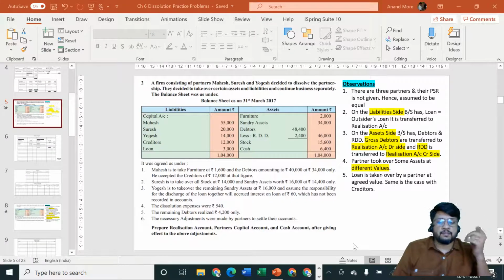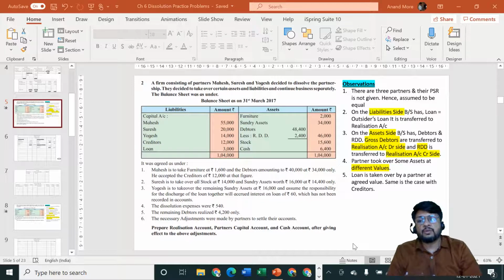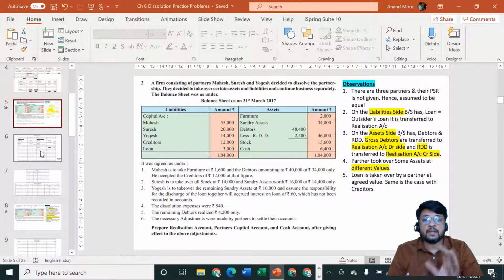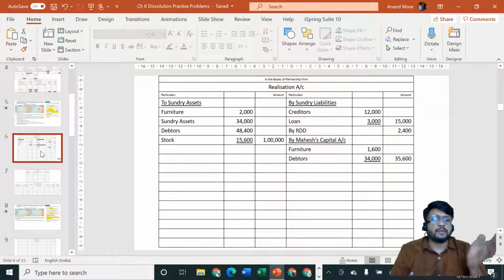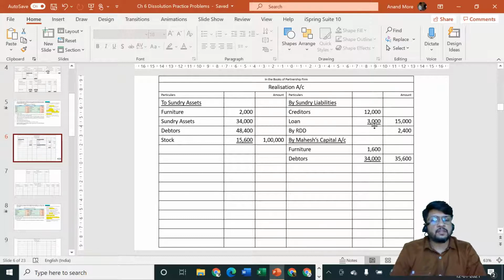Some students feel, okay, yes sir, we have understood the idea. The entry is Mahesh account debit to realization account because creditors are already transferred by us to realization account. I'll say very nice. Now you have understood at least one part properly, that the creditors are already transferred to realization account. But please look at the problem carefully. Where are the creditors standing on the realization account? They are already on the credit side of realization account. So if you will pass the entry Mahesh capital account debit to realization account, then the creditors which are already there on the credit side of realization account will again come on the realization account credit side. So creditors account will not get closed, but the creditors account will get double entry on the credit side of realization account.